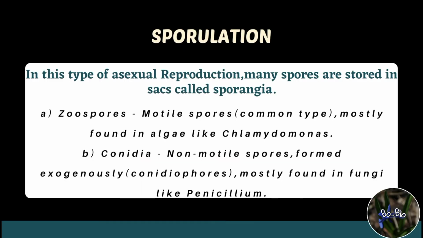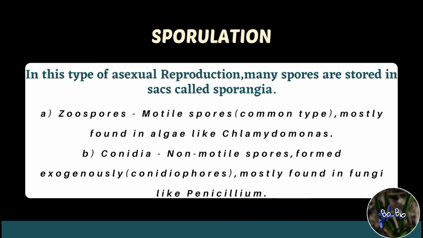Another type of asexual reproduction is spore formation. In this process, the spores are stored in sacs called sporangia. When sporangia burst, minute single-celled, thin or thick-walled structures called spores are obtained. Under suitable conditions, these spores develop into a new organism.